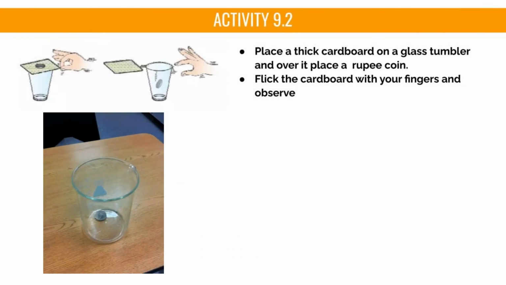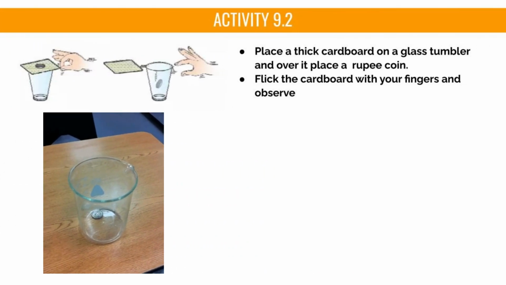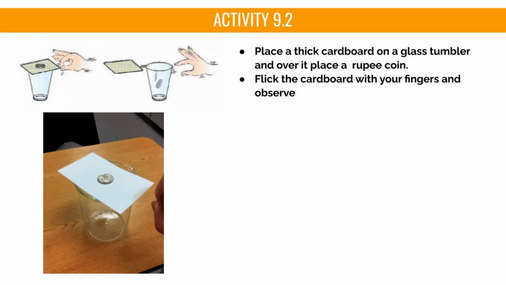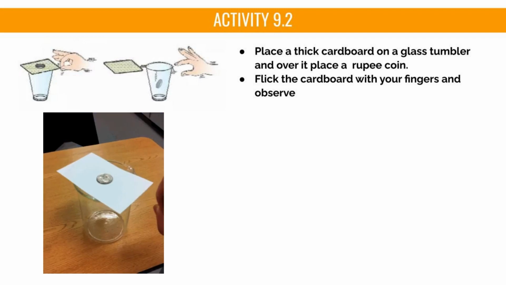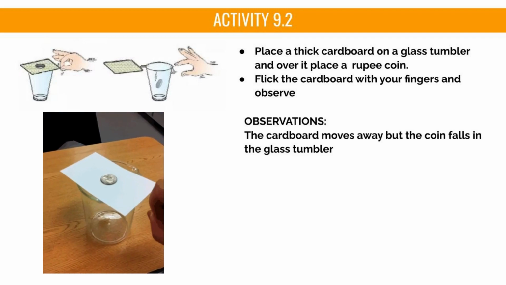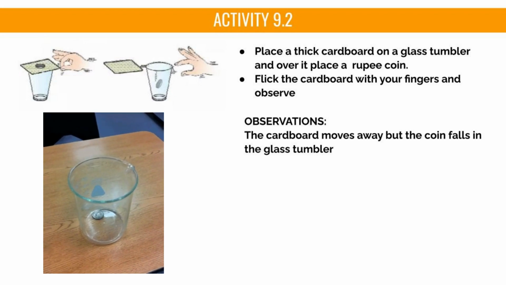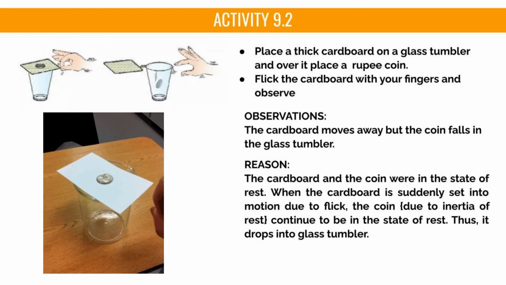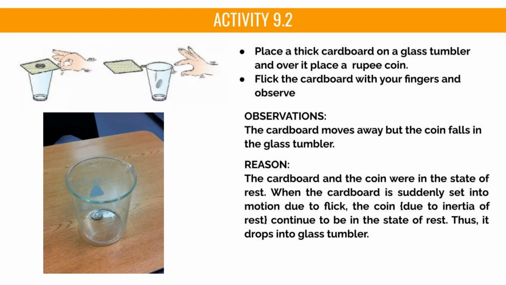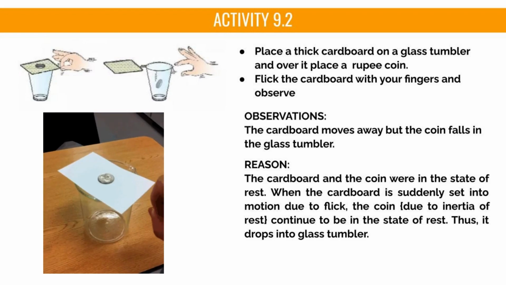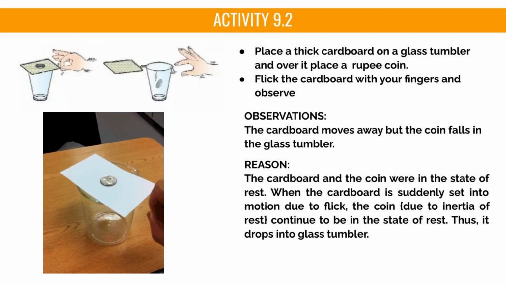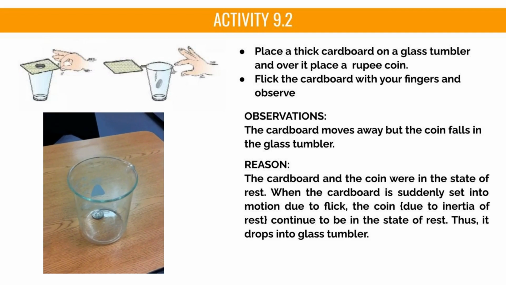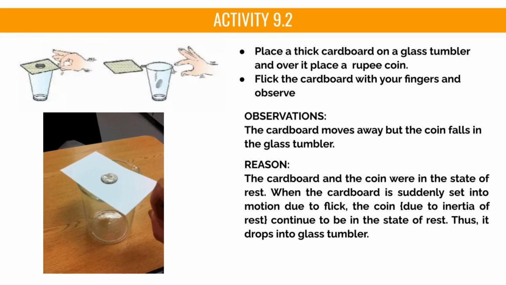Let's understand the concept of inertia using Activity 9.2 from the NCERT textbook. Place a thick cardboard on a glass tumbler, and over it place a rupee coin. Flick the cardboard with your fingers and observe. Observations: The cardboard moves away but the coin falls in the glass tumbler. Reason: The cardboard and the coin were in the state of rest. When the cardboard is suddenly set into motion due to the flick, the coin, due to inertia of rest, continues to be in the state of rest. Thus, it drops into the glass tumbler.